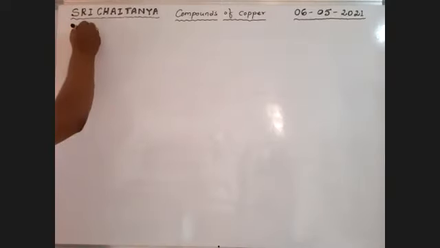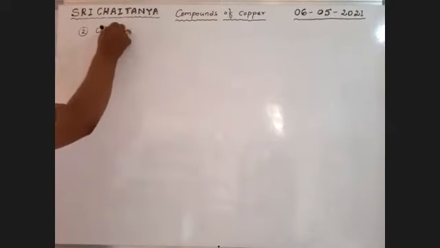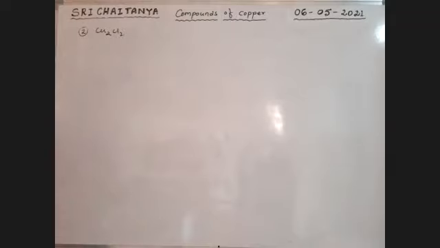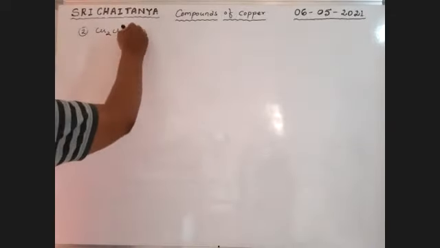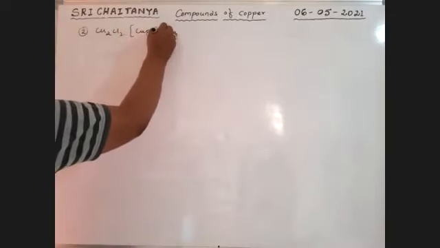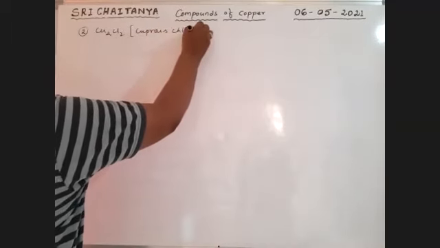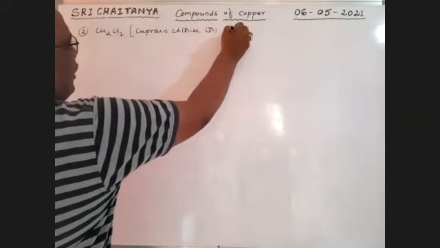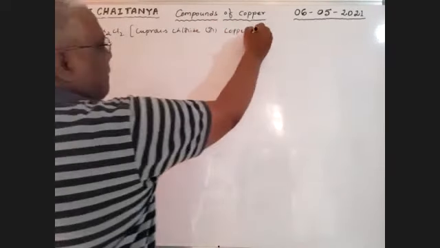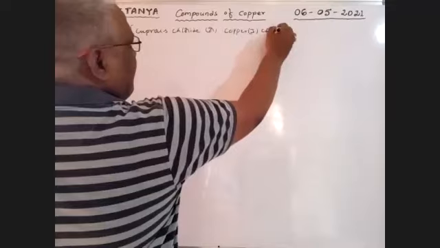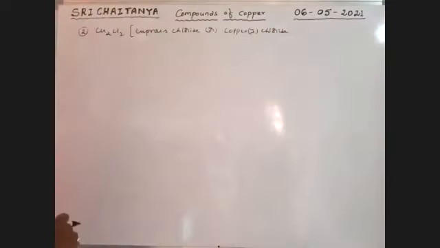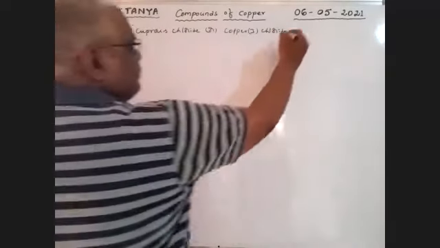Cu2Cl2, the second compound. Cu2Cl2, cuprous chloride, or copper 1 chloride.